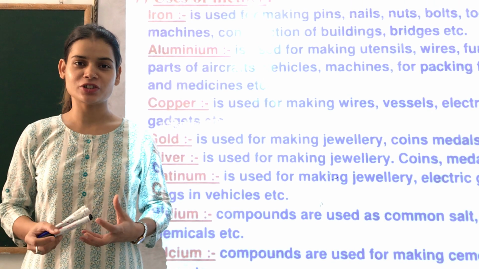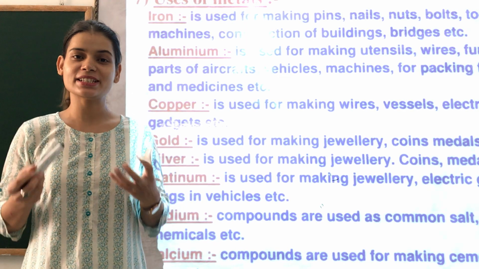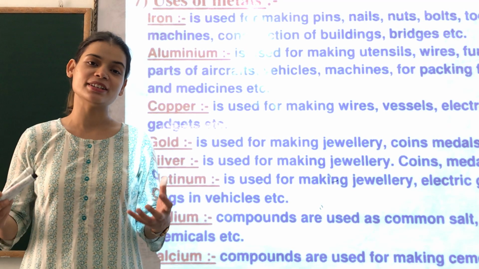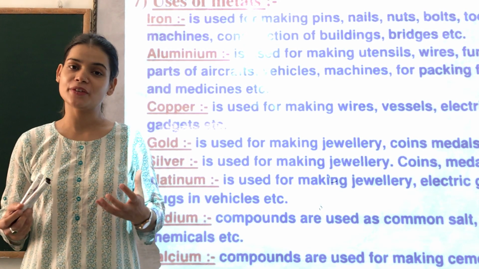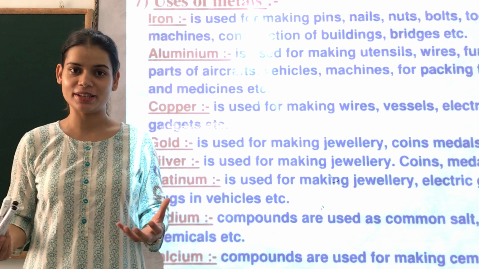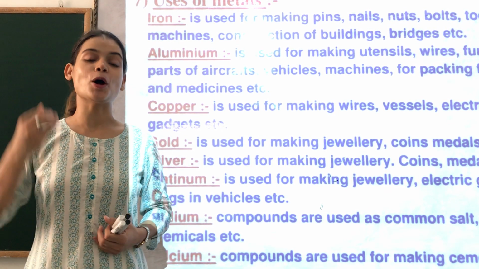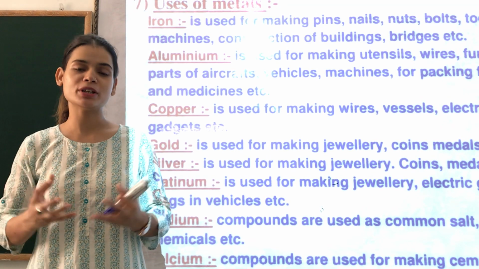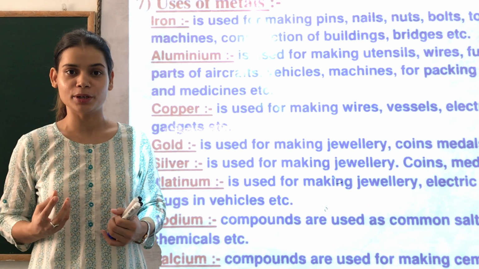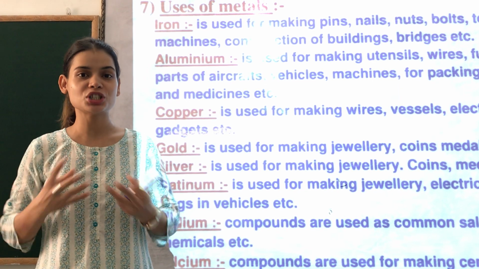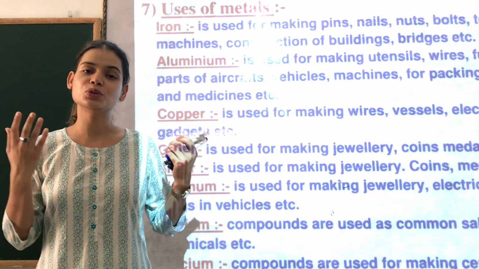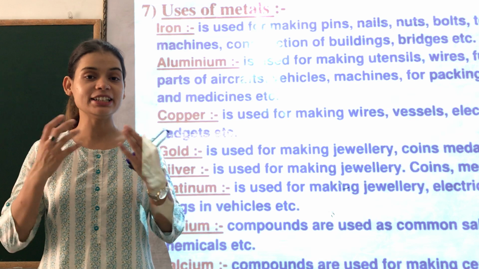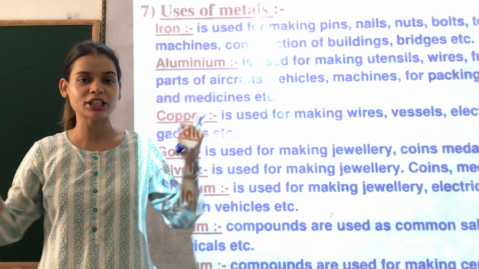By this class, children, I hope you can guess easily why we are using metals in so many places, and why we are using non-metals in so many places. Because of the properties of metals. The properties of metals make them so popular because they are malleable, means they can be drawn into sheets. That is how you are able to use aluminium foil. They are ductile, means they can be drawn into thin wires.